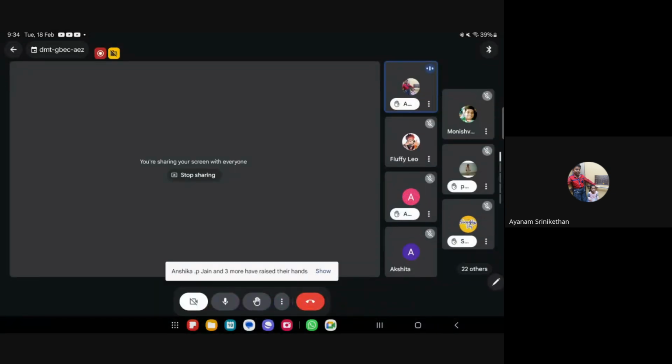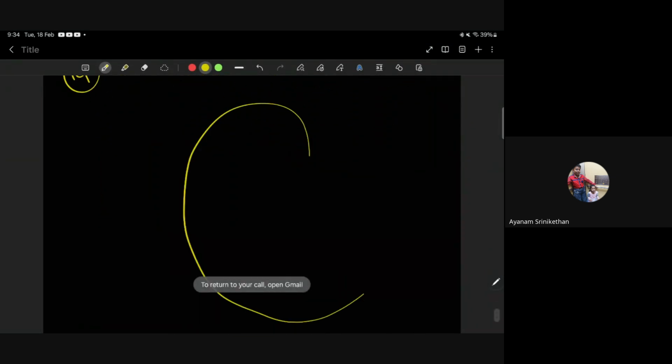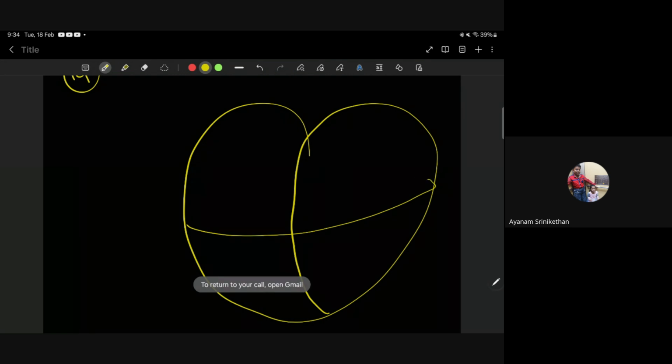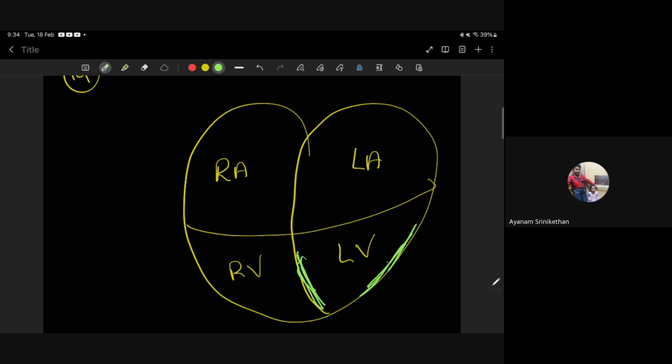The ones who send oxygenated blood out of the heart are them, ma'am, that's what they give. Sorry, I will draw and ask you. You tell me. This is the heart, right? Four chambered. This is right atrium, right ventricle, left atrium, left ventricle. I am asking, artery for what? Sorry ma'am, artery, sorry. You say artery, you say atrium. That is wrong. I am asking why these ventricles have got thicker muscles than the atrium.